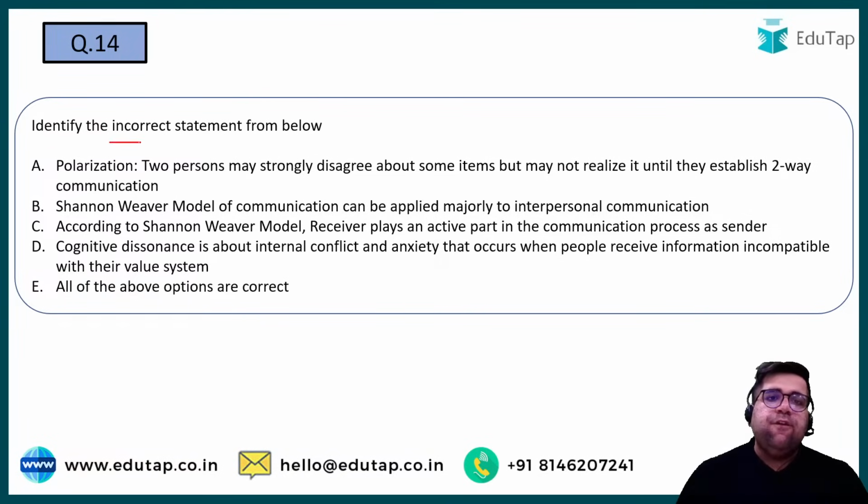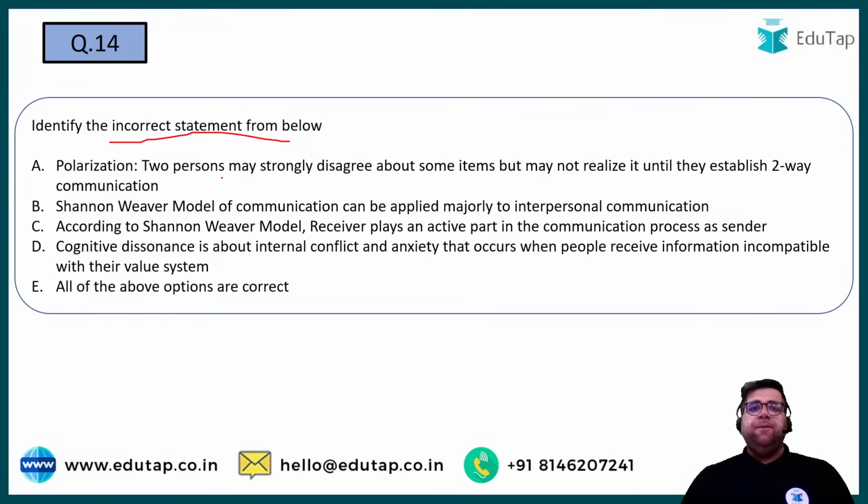Chaliye, identify the incorrect statement from the following. Polarization: two people may strongly disagree about some items, and may not realize it until they establish two-way communication. I hope you know that we both are in a state of disagreement, right? If we are in a state of disagreement, it will only come out once we try to have two-way communication. Like if I tell you, India is great, and you tell me, India is not great, then we are in the state of polarization, right? We will only come to know this once we have two-way communication. If I just keep on saying India is great, India is great, I will just assume that you agree with me, right?